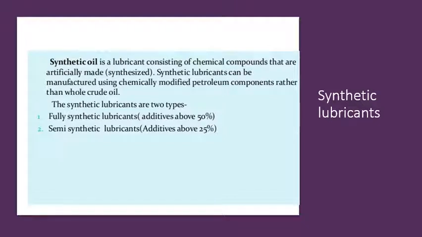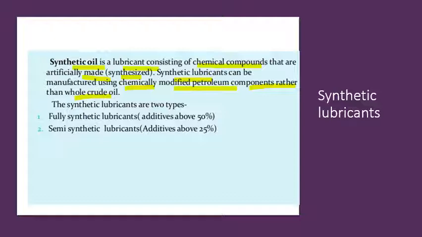Now the last category in the liquid lubricant is the synthetic oil. Synthetic oil is a lubricant consisting of chemical compounds that are artificially made or man-made in a laboratory. Synthetic lubricants can be manufactured using chemically modified petroleum components rather than the whole crude oil.